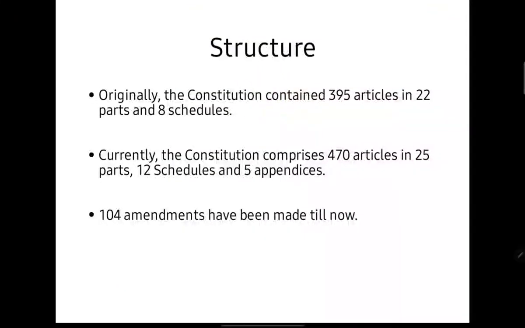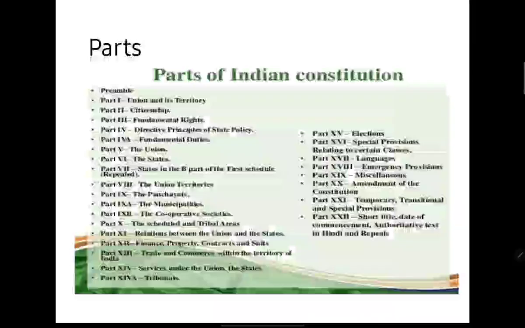Let's talk about the structure. Originally, when the constitution was written, it contained 395 articles in 22 parts and 8 schedules. Currently, after so many amendments, that is the 104 amendments till now, the constitution comprises of 470 articles in 25 parts, 12 schedules and 5 appendices.